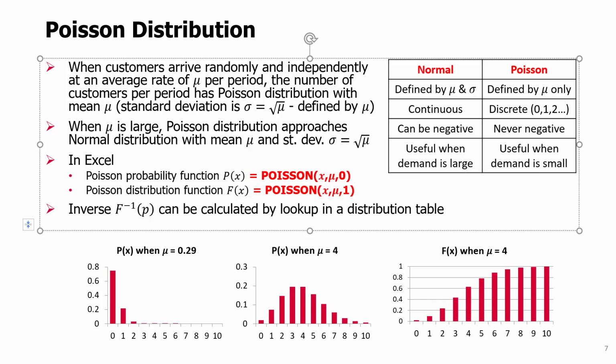But if you really need a practical value, you can say either assume 4 and it will give you less than 70%, closer to a 60% chance of satisfying all demand, or assume value 5 and it will give you more than 70%, close to 80% of satisfying all the demand. So the inverse can be calculated through lookup in a distribution table, but it's less convenient than using the normal distribution.